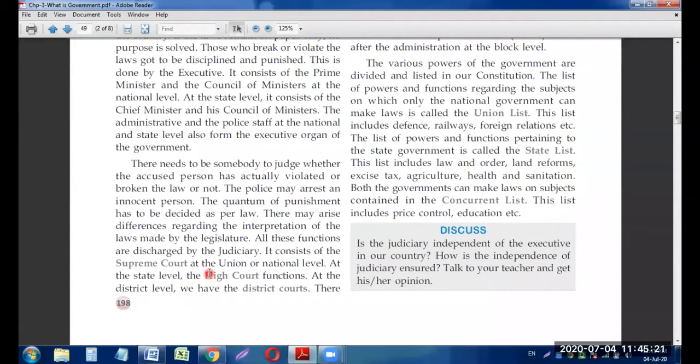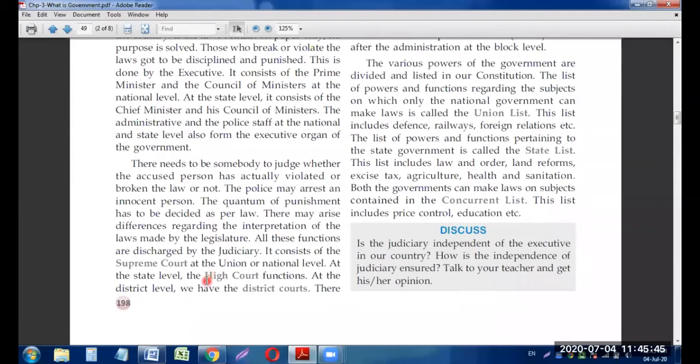So every state is having their High Court in, you can say, the capital of that state. Suppose West Bengal will have its High Court in Kolkata. Bihar is having it in Patna. And likewise, Maharashtra will have its High Court in Mumbai. So every state is having their High Court mostly in the capital of that particular state.